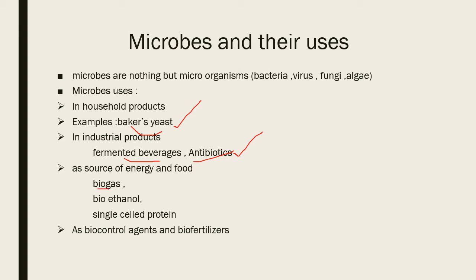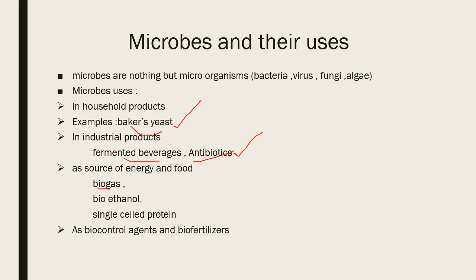Important thing here is, as a source of energy, biogas. What is biogas? Biogas is produced when bacteria break down complex sugars or waste like cellulose in the absence of oxygen, and the biogas is mainly composed of methane, carbon dioxide and traces of hydrogen sulfide. The bacteria which anaerobically digest sugars and produce methane are called methanogens. They are also present in the rumen, that is the gut of the cow.